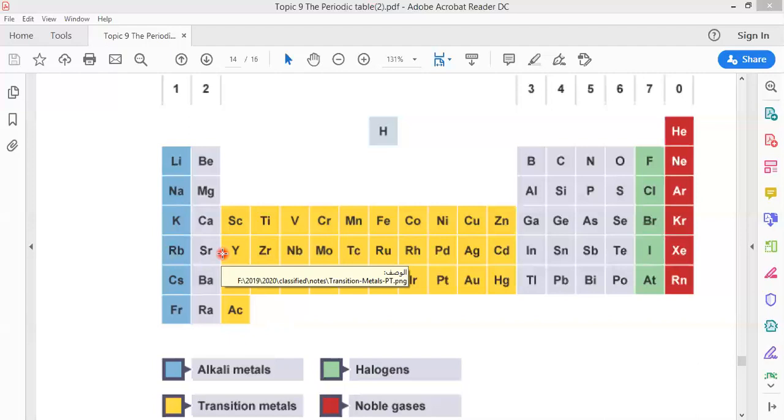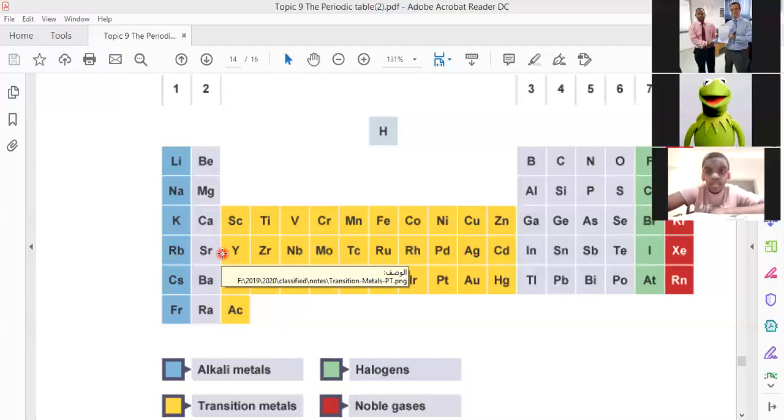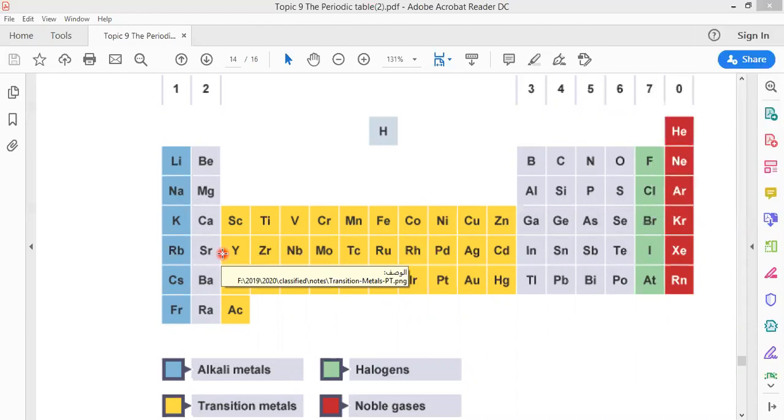Malleable can be shaped without cracking, but ductile can be drawn into wires. These elements are also good conductors of heat and electricity.